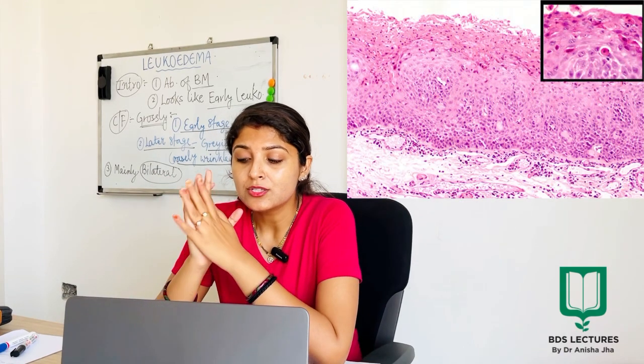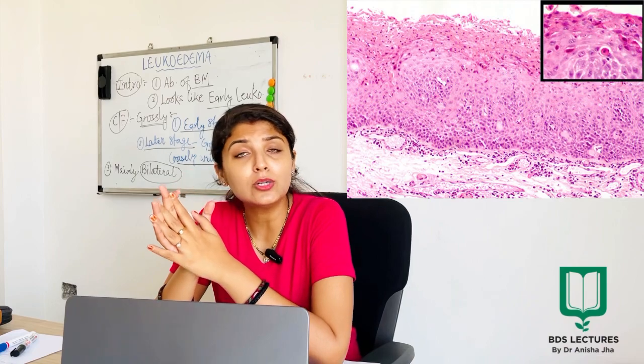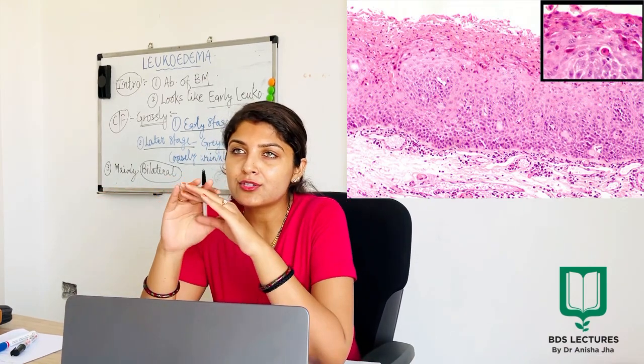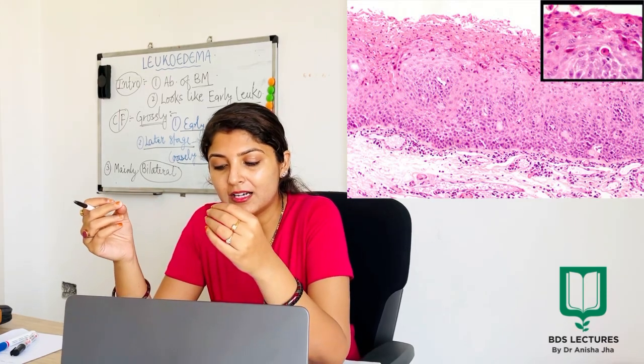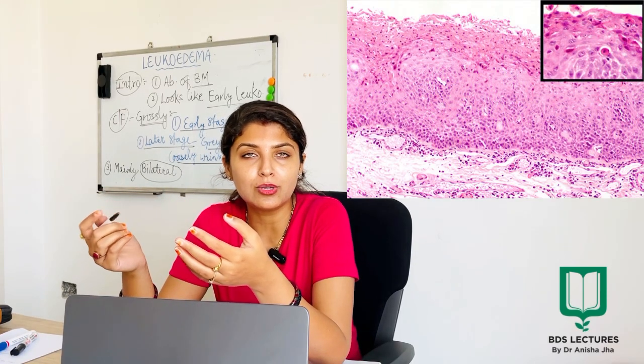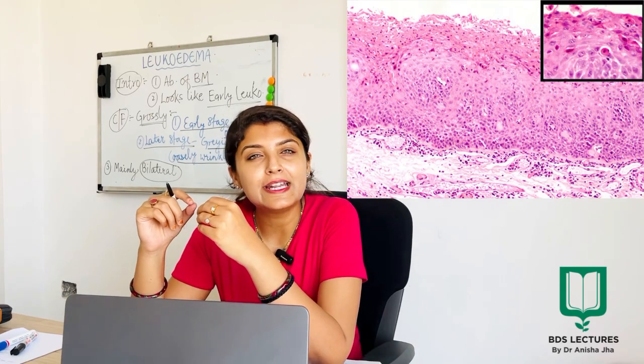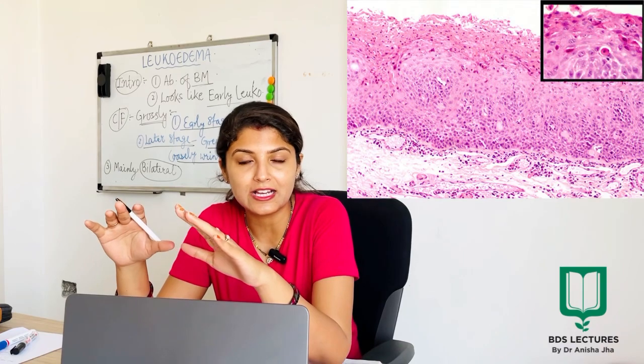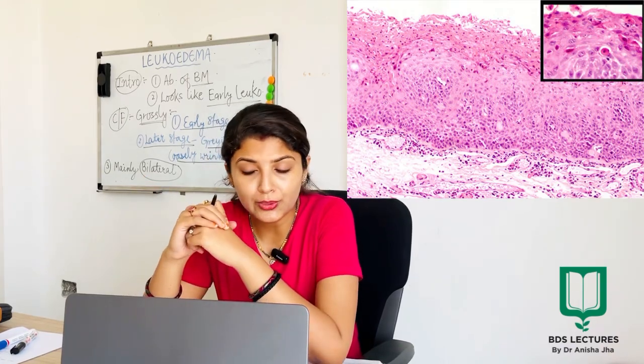So the cells present in your spinous layer will show edema inside them, very prominently seen. Okay, now the third point says superficial parakeratotic layer of several cells in thickness. So the parakeratotic cells present superficially will have a cell thickness that is very noticeable in case of leukoedema.